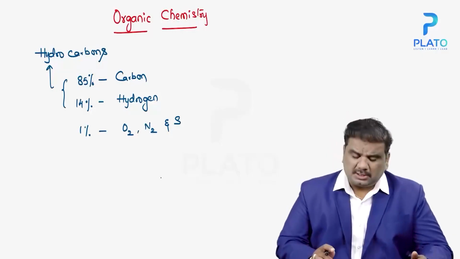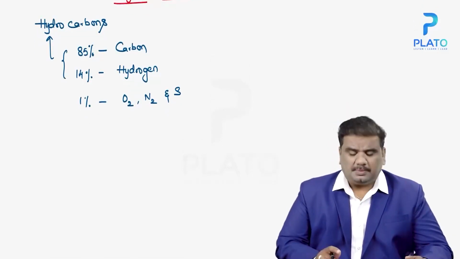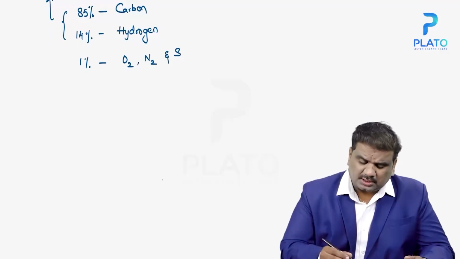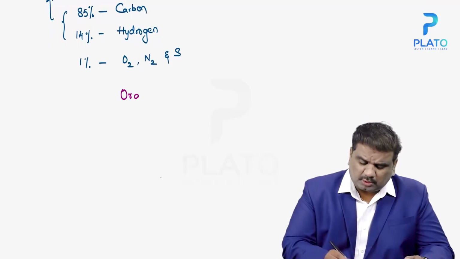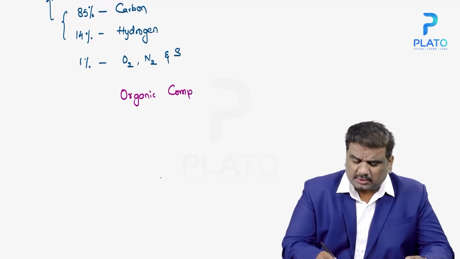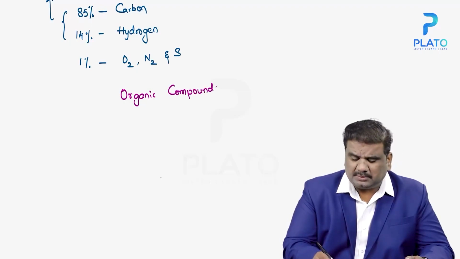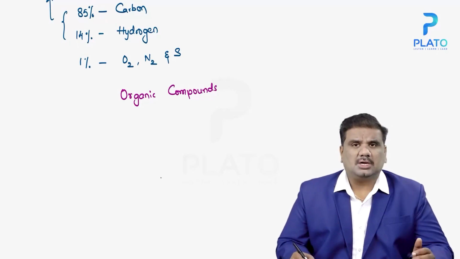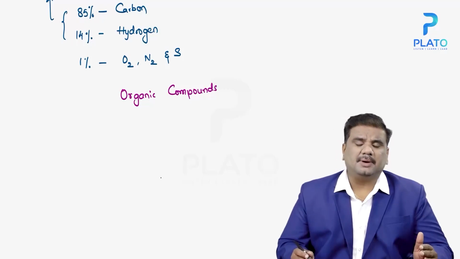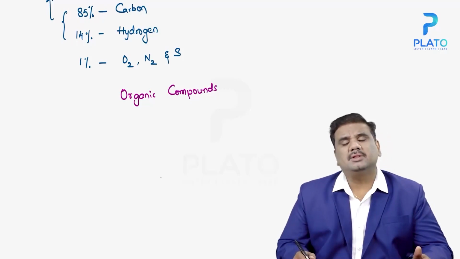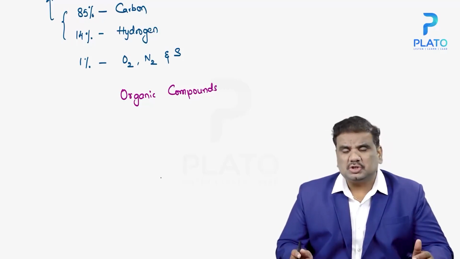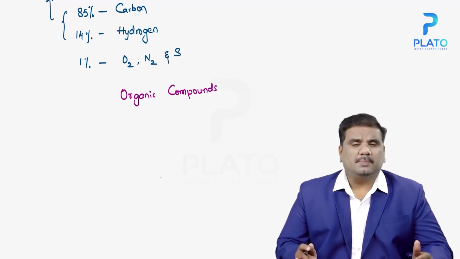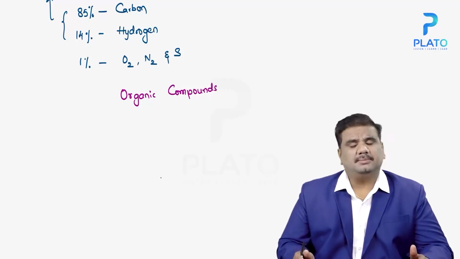Now, coming to the classification of these organic compounds, you further classify them into various types. Organic compounds are classified into various types depending upon the bond that is present between them and the structure of that particular compound.